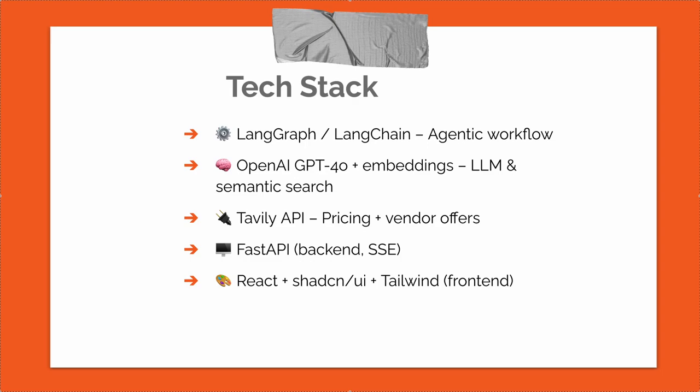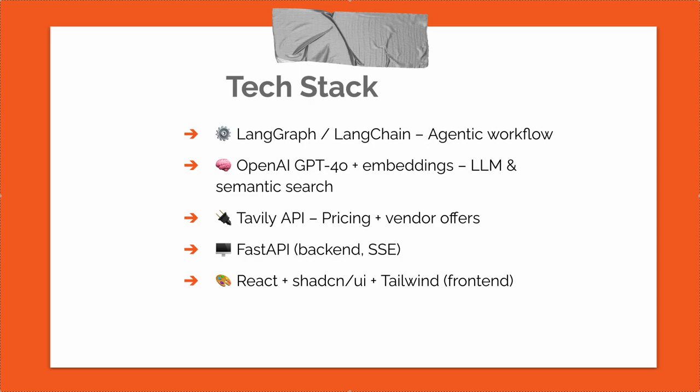So for dartpick.com, we are using LangGraph with LangChain. This is being used to create an agentic workflow. We are also using OpenAI GPT-4o plus a text embedding model for the LLM and semantic search. We are also using the Tavily API to get the pricing information and the vendor offers that users can get. The main application is built using FastAPI, and a lot of information is transmitted through server-side events in real time.